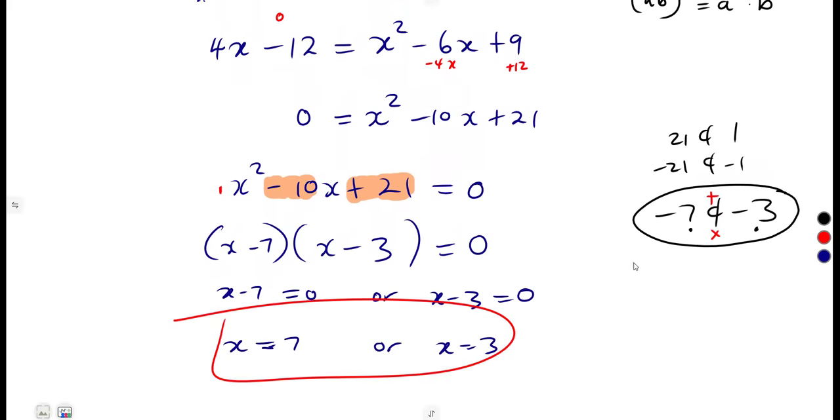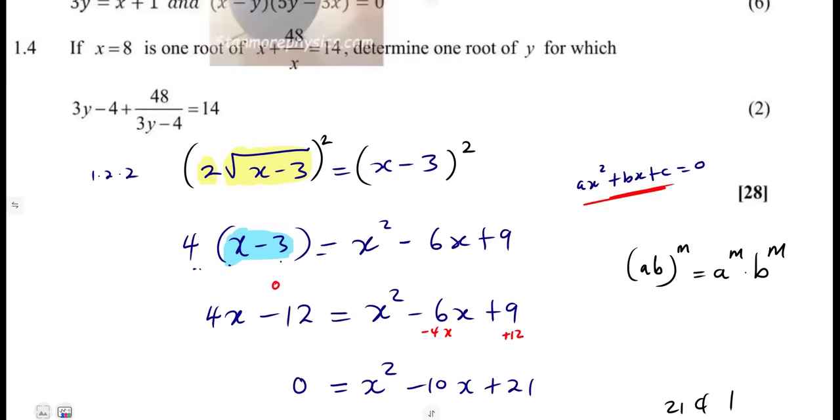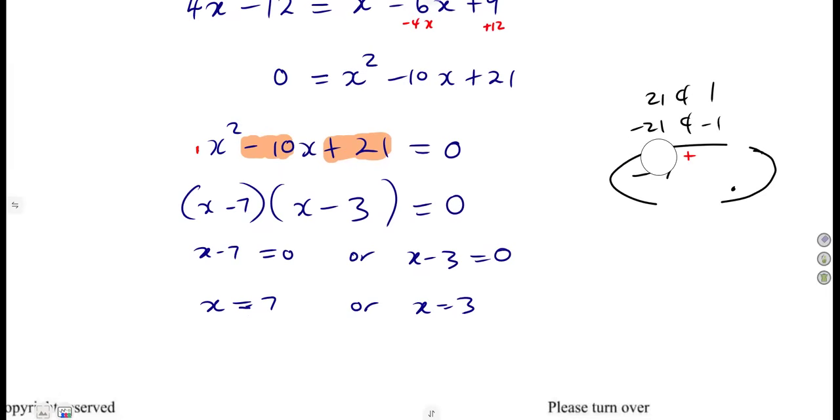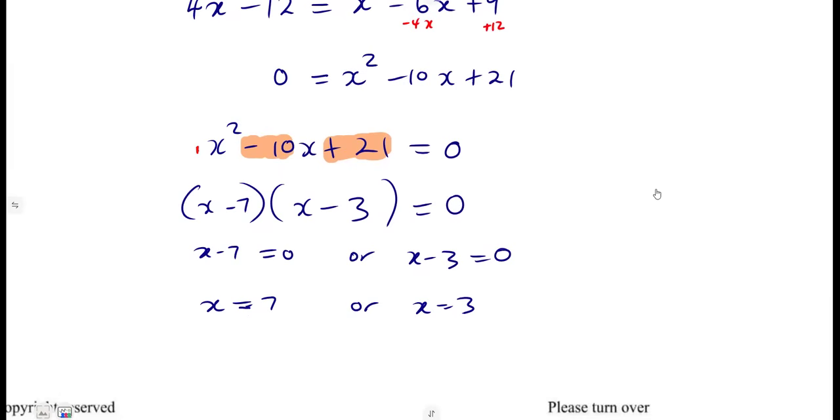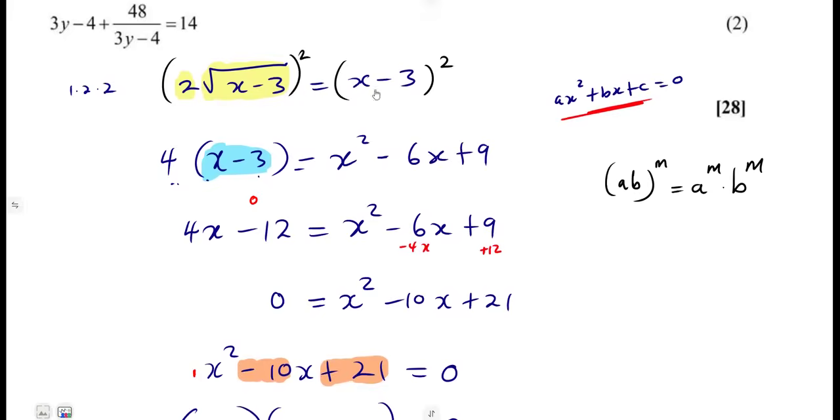So these are the values of x that we are obtaining from solving the quadratic equation, not from solving the set that we have. For us to solve the set, we must test these values that we obtained from our quadratic equation, as the quadratic equation gives us two possible values. But what about the set that we're given there? Is it satisfied with these two values of x? So let us test our values.